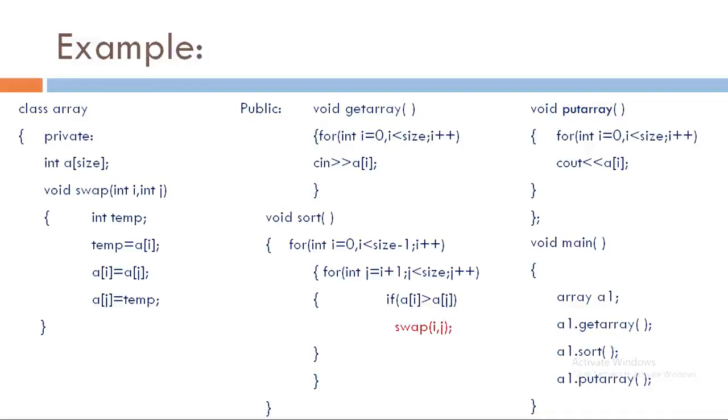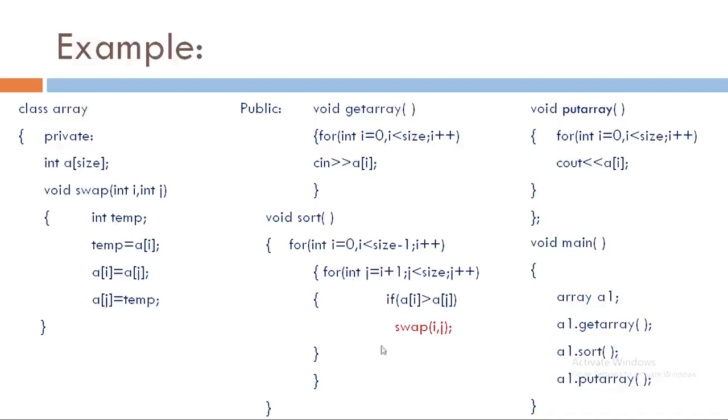In this example, class array has been declared with int a[size], that is its data member, and void swap, a member function which is used to swap values within array elements. In the public section we have declared the void getArray function. We have defined it within the class declaration, and it is used to read the values of the array. Then void sort will be used to perform sorting of the array elements.